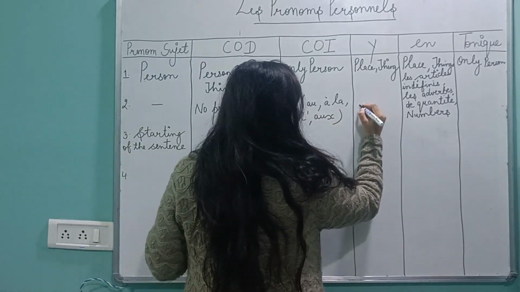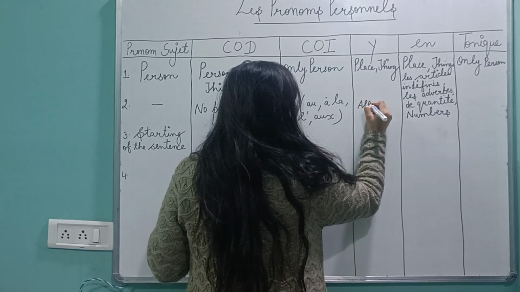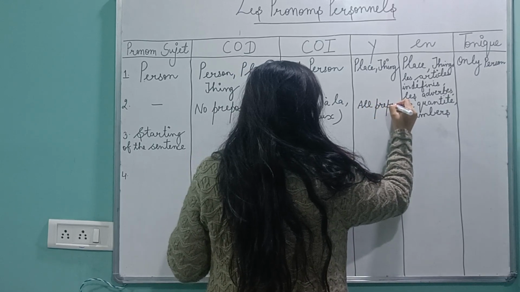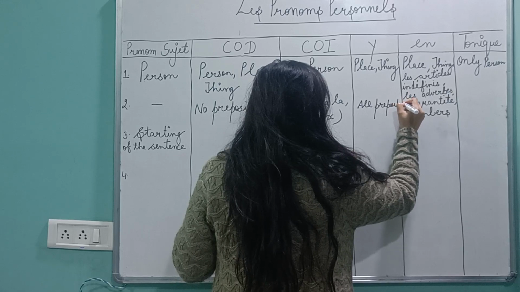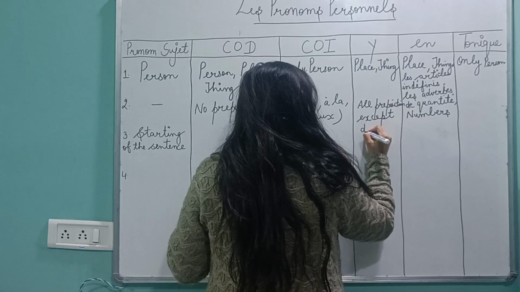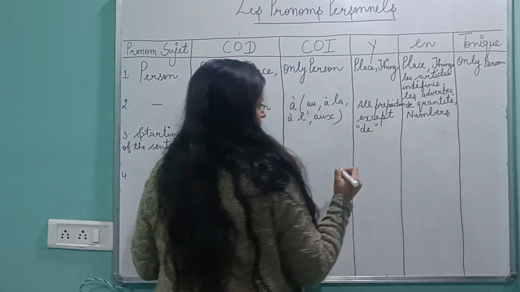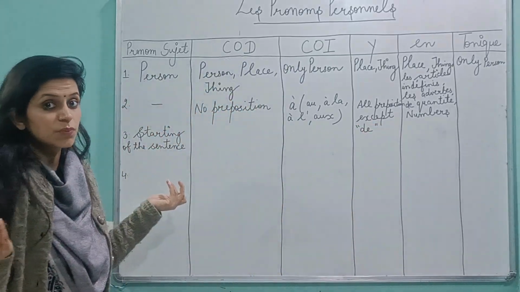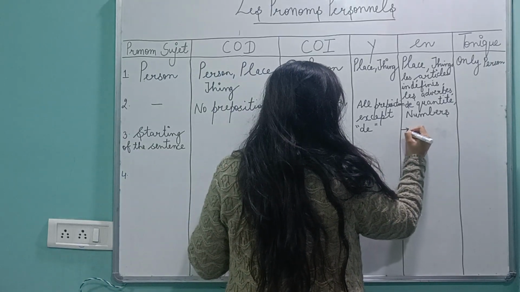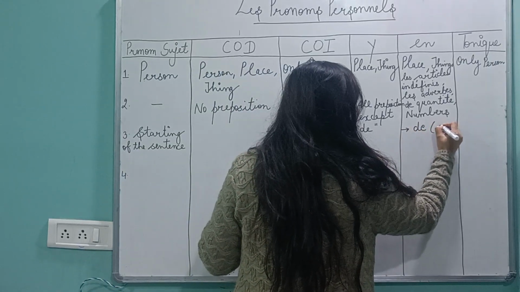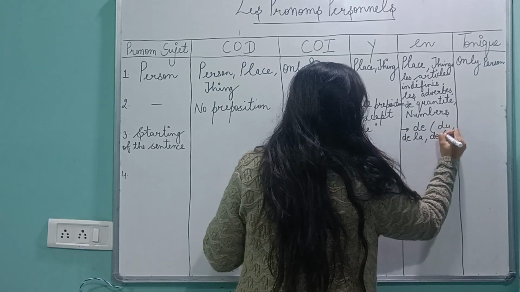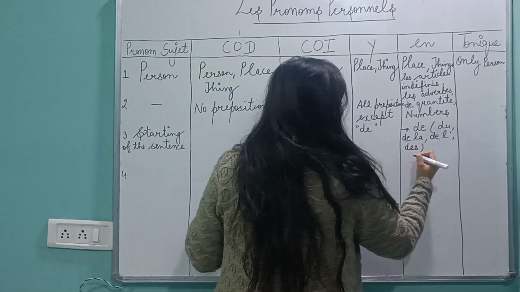E is used with all prepositions, except the DE family. The DE ones are not here. If it's not here, then with which pronoun do we write the DE ones? It's here. This is used with the DE ones. So if the preposition de is there, we write on.